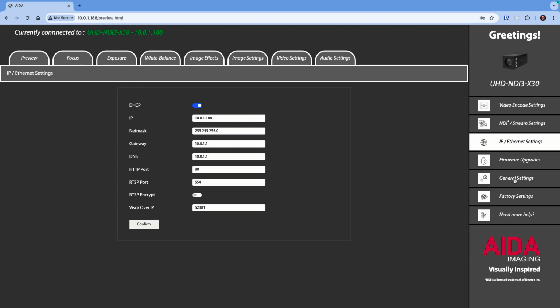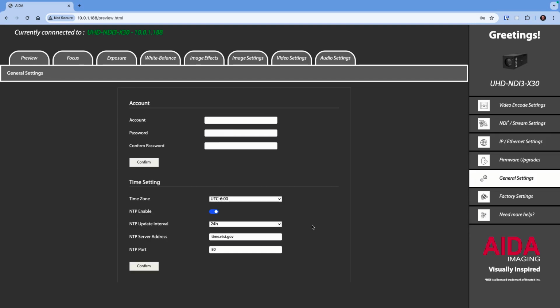And general settings is where the time synchronization is configured. Here we can see that NTP is enabled, and that's the network time protocol. And it synchronizes with time.nist.gov, which is a US government time server that provides precision time. The time zone can be set or not because the recording records in UTC 0 Greenwich time, so it essentially ignores the time zone for recordings.